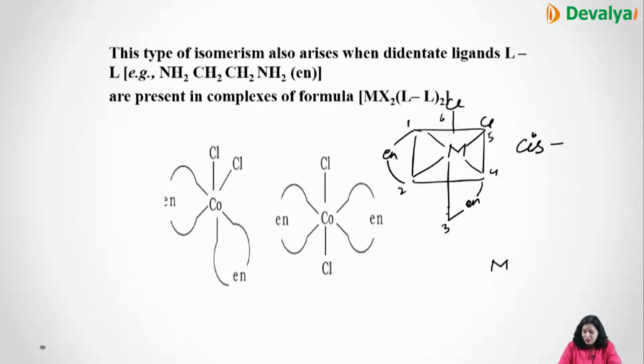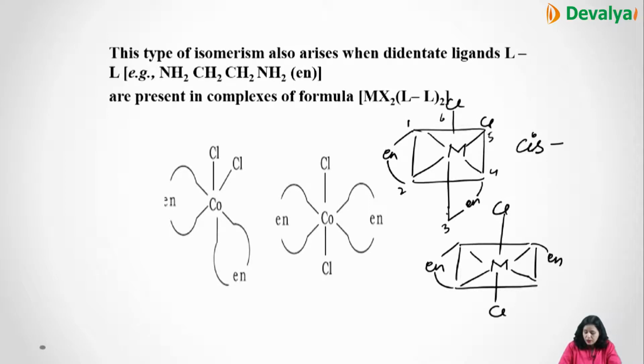But if there is any change, if the continuity is not there, like suppose you have Cl and Cl and ethylene diamine is here, then this is trans.